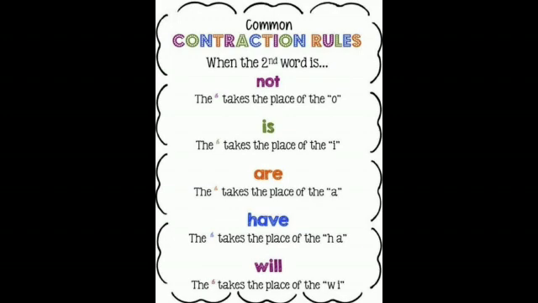If the second word is have, the apostrophe takes the place of ha. And if the second word is will, the apostrophe takes the place of w and i. These are the rules of contractions.